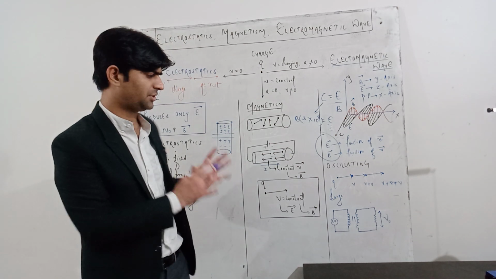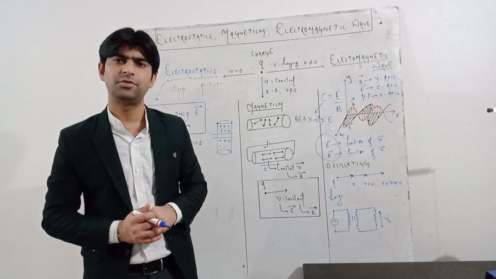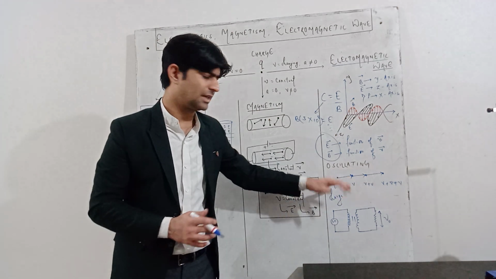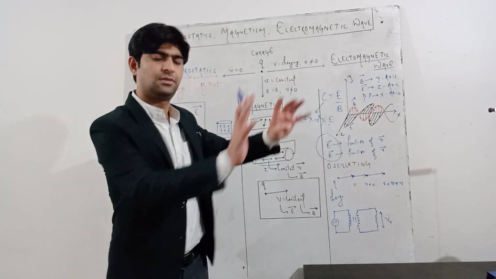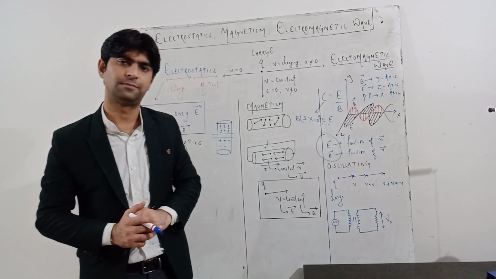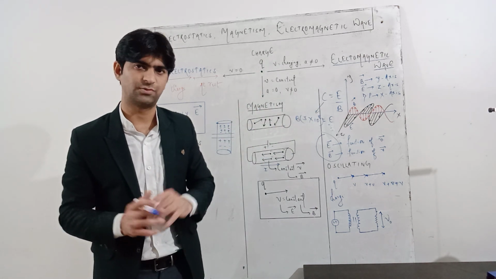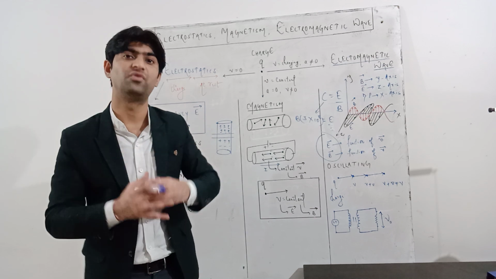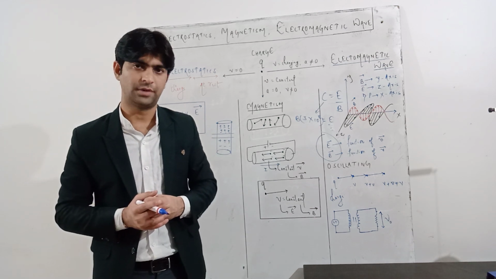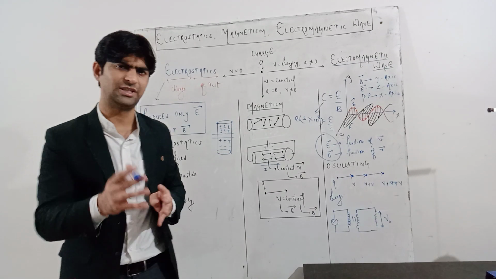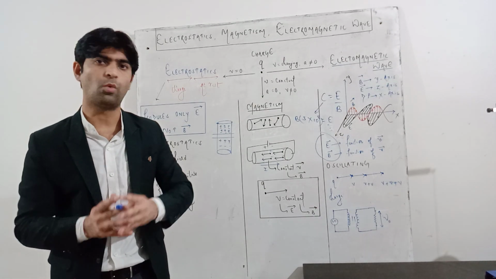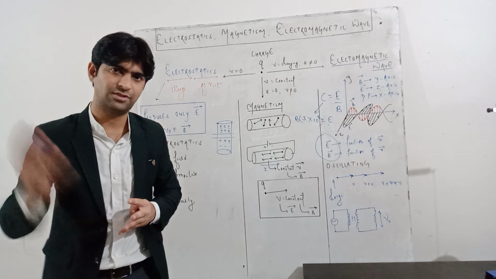I hope this lecture is very clear to you. The extra velocity component, the accelerating velocity component, pushes the charge in a forward direction to form a wave. That's why we call it an electromagnetic wave. I hope this part is very clear to you. This is very important and a very general topic. Anyone can watch this video, class 8th onwards.